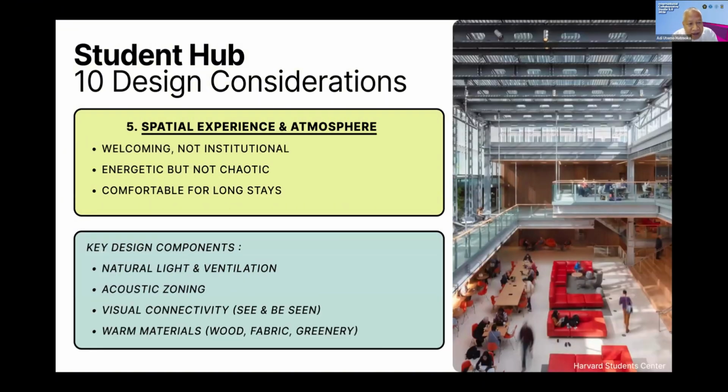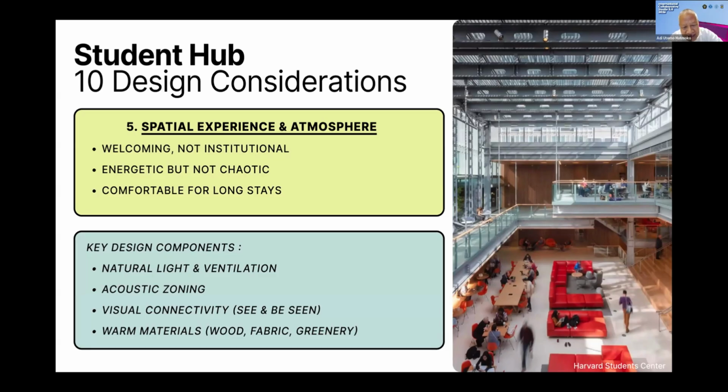The fifth would be the spatial experience and atmosphere. It should be welcoming, not institutional. It should be energetic, but not chaotic. It should be comfortable for long stays. So natural light and ventilation is a must. Acoustic tuning would be a must, so that we would have a noisy space and also a silent space and a place that may be in between those two. And we should have a visual connectivity.